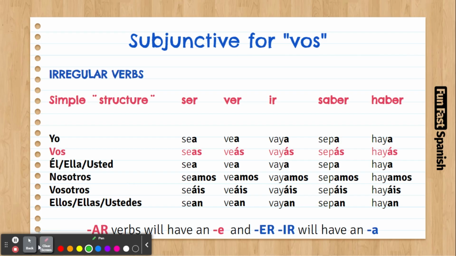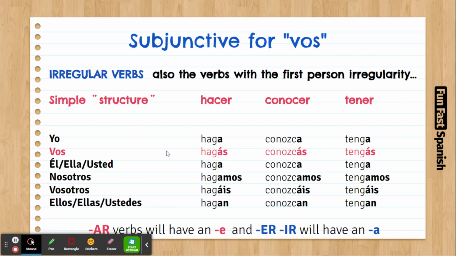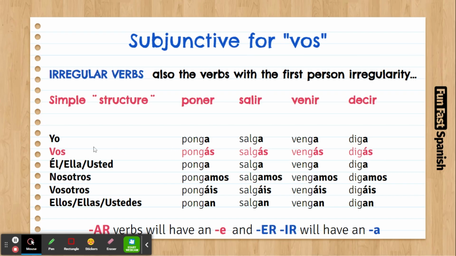Vos hagás, vos conozcás, vos tengás. Tú hagas, tú conozcas, tú tengas. Vos hagás, vos conozcás, vos tengás. So we are going to put the stress at the end. It's the same thing, but just with the stress at the end. Tú pongas, tú salgas, tú vengas, tú digas. Vos pongás, vos salgás, vos vengás, vos digás.